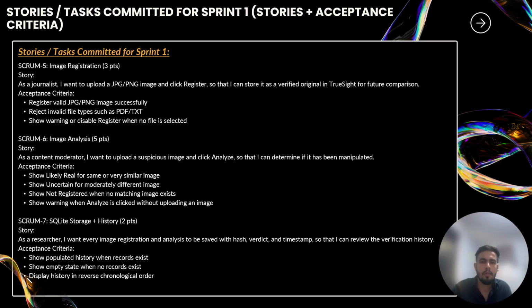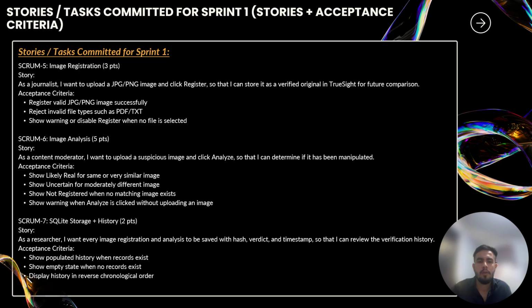And stories completed in sprint 1. In sprint 1, several core stories were successfully completed. First, image registration was implemented, allowing users to upload and store images in the system. Second, SQLite storage and history tracking were completed, which enables the system to record image registration and verification activities. Third, we implemented Hamming distance comparison using phash, which allows structural similarity detection between images.